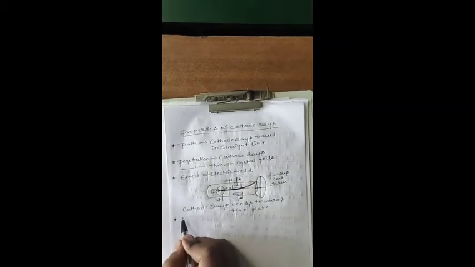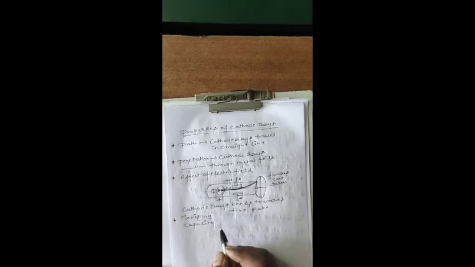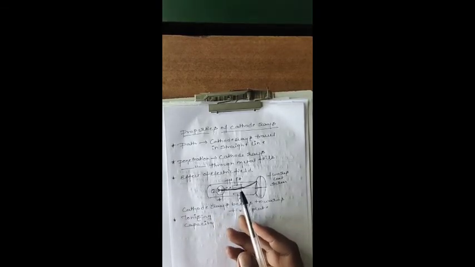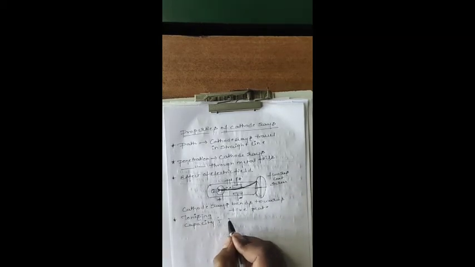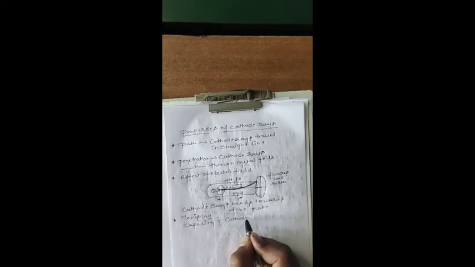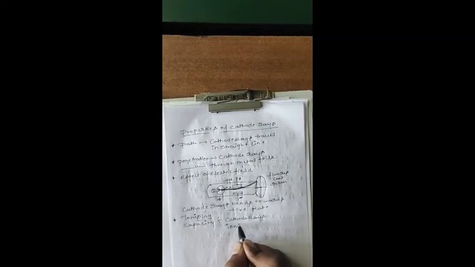Next we are going to discuss the fourth property, that is ionizing capacity. We already know that ions exist, cations and anions both. Quite commonly, the cathode rays ionize gases.